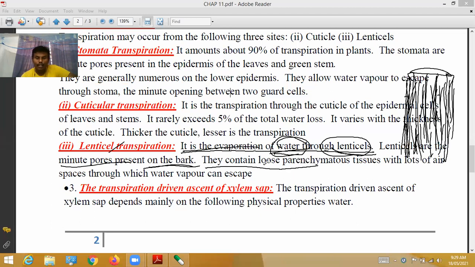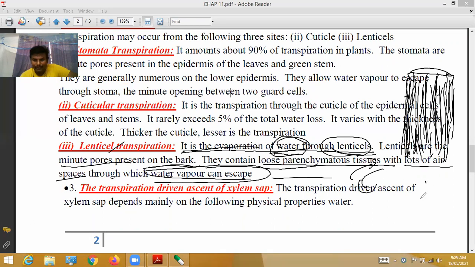They contain loose parenchymatous tissue. Generally, lenticels are made up of loose parenchymatous tissue with lots of air spaces, through which water is evaporated. That is one major function. Those lenticels also help in the exchange of gases. Through these three routes, water is evaporated. This is called the transpiration process.